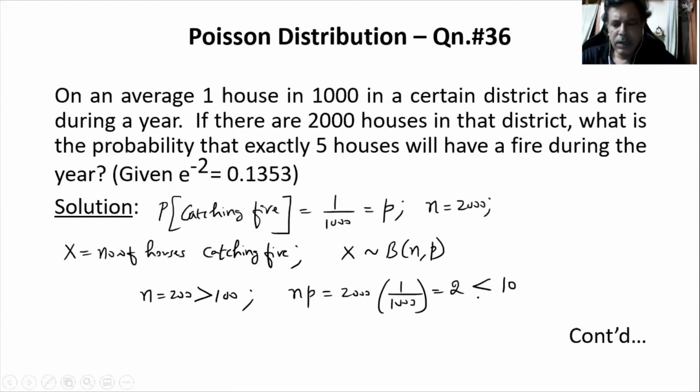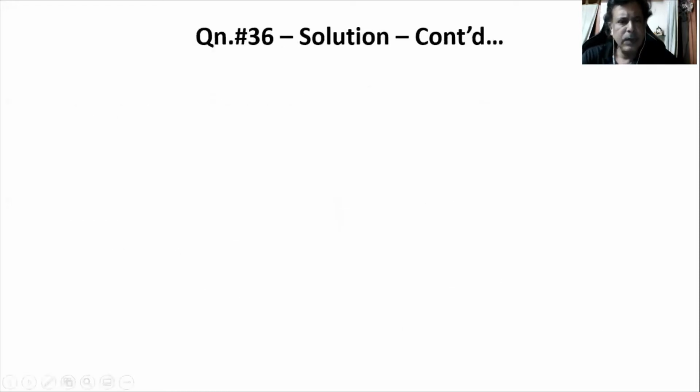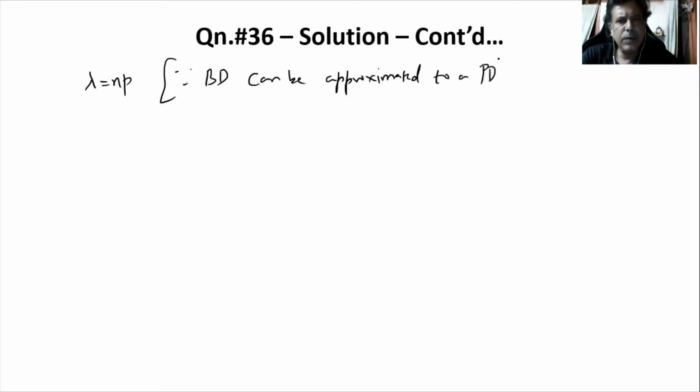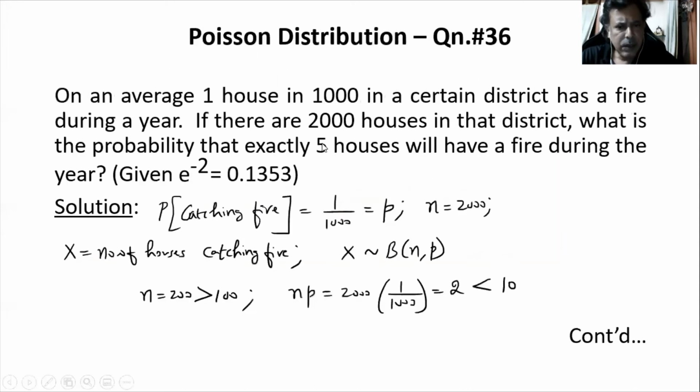So let us do that. We can call lambda as n into p, since the binomial distribution can be approximated to a Poisson distribution. Since these two things are satisfied, that means n is larger than 100 and np is lesser than 10, on that basis.